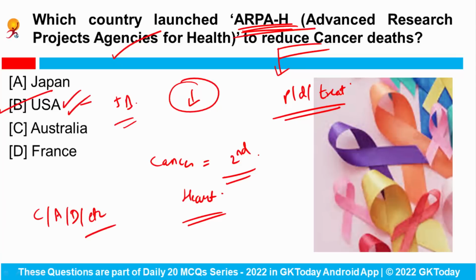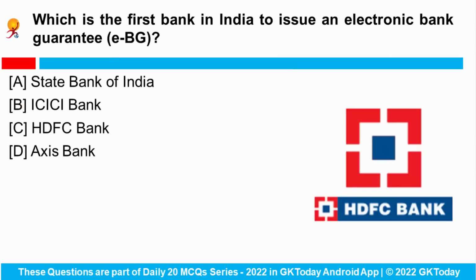Answer would be US. Which is the first bank in India to issue an electronic bank guarantee? So India's largest private sector bank, HDFC Bank, became the first in the country to issue an electronic bank guarantee in partnership with National E-Governance Services Limited. Okay.